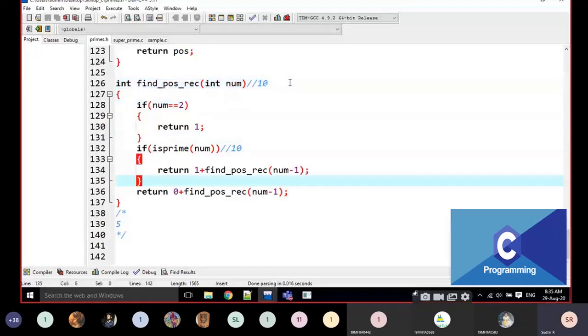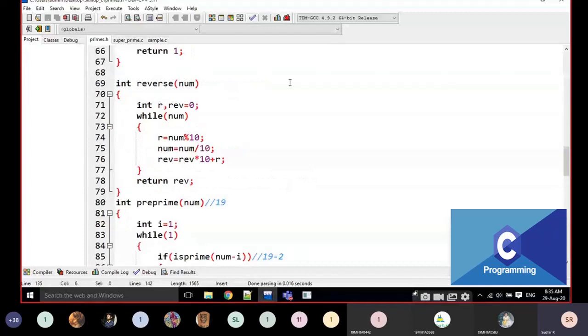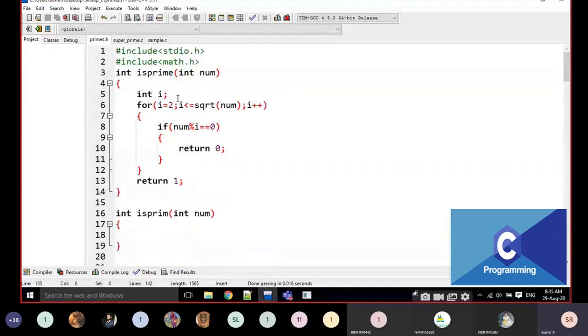I'm not teaching here, just try to write the is prime function using recursion also. Use your brain first of all. How to write the is prime function using recursion? I'm not teaching anything here. You have to try on your own. I already gave some students the task, they are trying, but I'm not satisfied with that answer. Just try it. Any function we can turn into a recursion, no doubt about that. Any function, but some limitations are there.